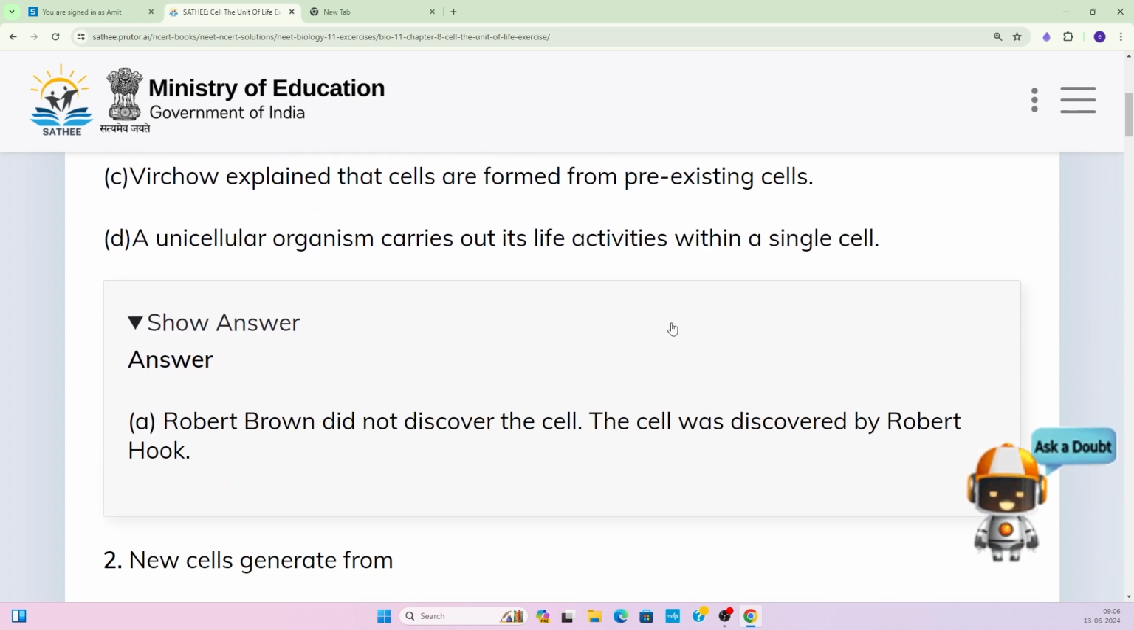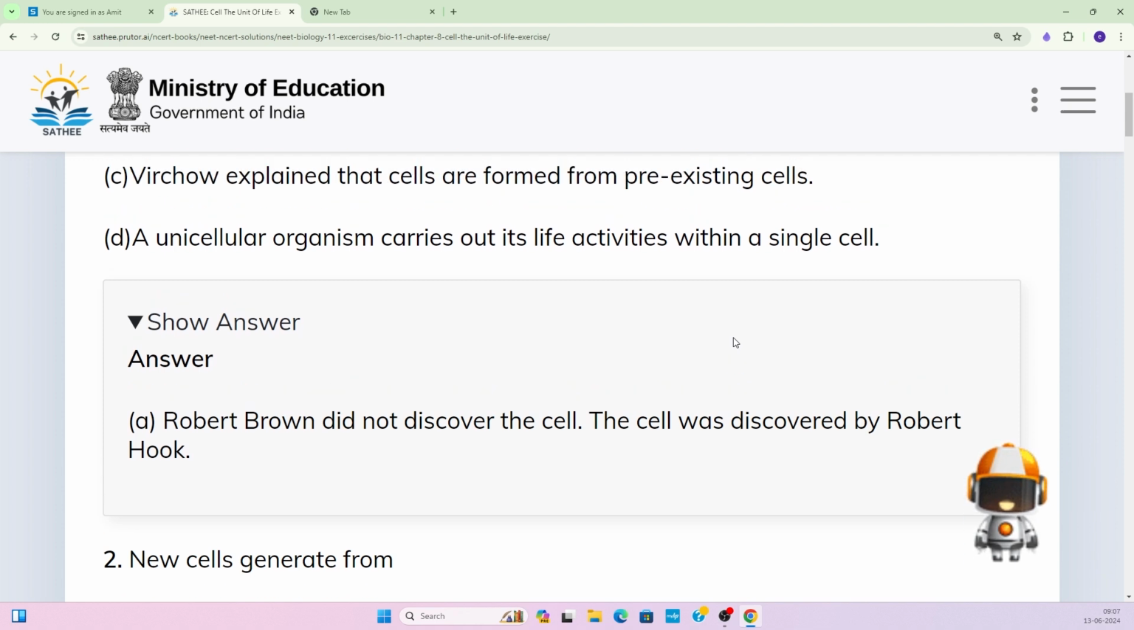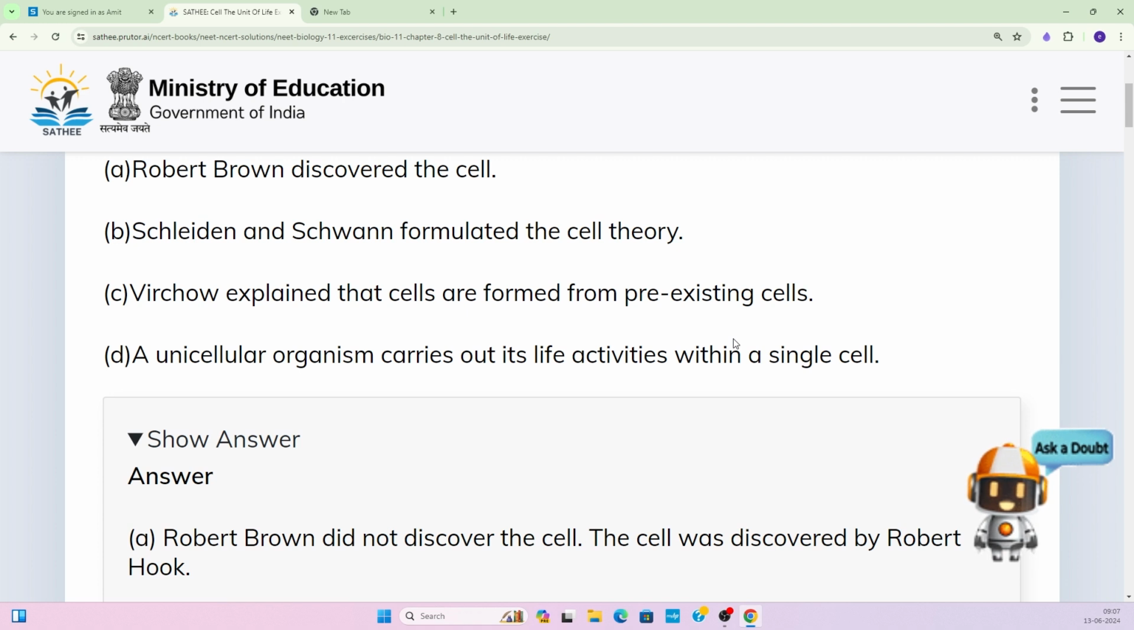Okay, so the answer is Robert Brown did not discover the cell. The cell was discovered by Robert Hooke. Okay, so all the other three statements are correct. Schleiden and Schwann formulated the cell theory. This is absolutely correct. The cell theory was given by Schleiden and Schwann, right? And later the cell theory got a new phase, that was formulated by Virchow and it was added to the new cell theory, right? That Virchow explained the cells are formed from the pre-existing cell.